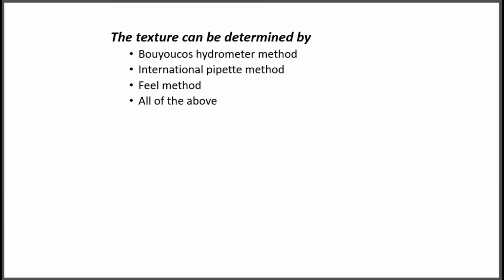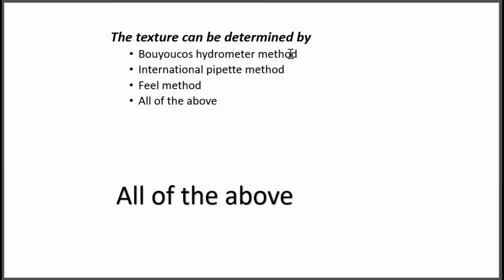Then, next question. The texture can be determined by options: Boyko's hydrometer method, international pipette method, field method, all of the above. So, from these techniques, which technique is used for determining texture? So, the correct answer is all of the above. That means Boyko's hydrometer method, international pipette method, field method. These all are the techniques or processes or the devices used for determining the texture.